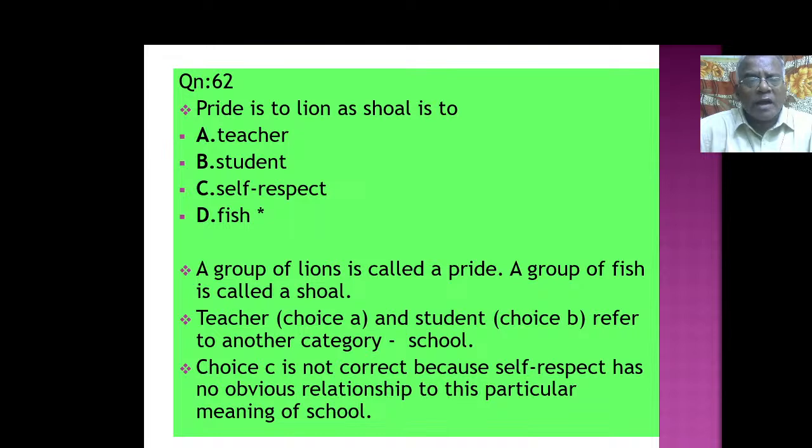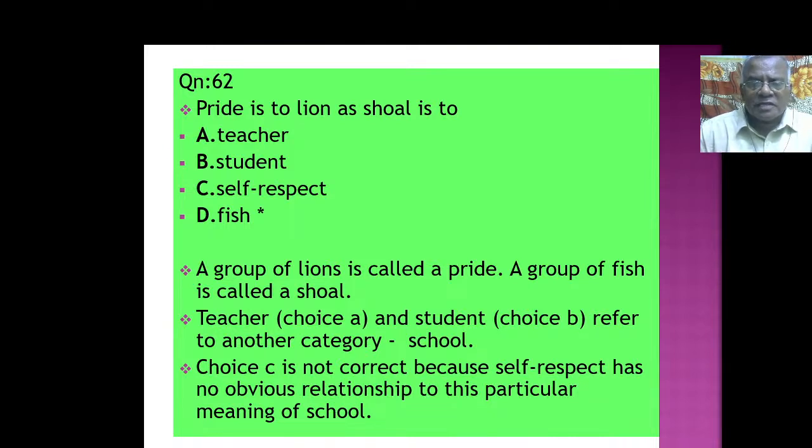Pride is to lion, a shoal is to what? Pride is to lion. ஒரு சிங்கம் அப்படின்னாலே அது பிரைட்ஃபுல்லாக இருக்கிறது, அது கர்வத்தோடு இருக்கிறதா. A group of lions is called a pride. A group of fish is called a shoal. The words in English: a group of lions is called a pride, a group of fish is called a shoal.